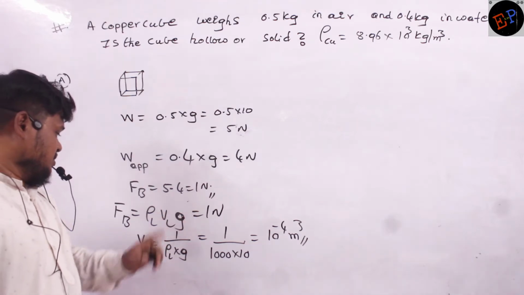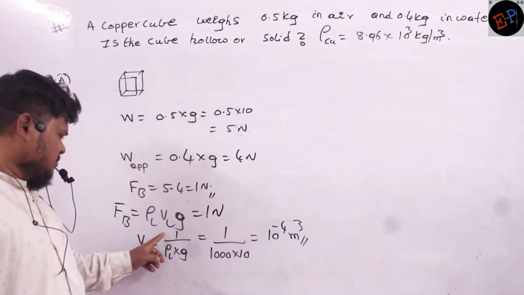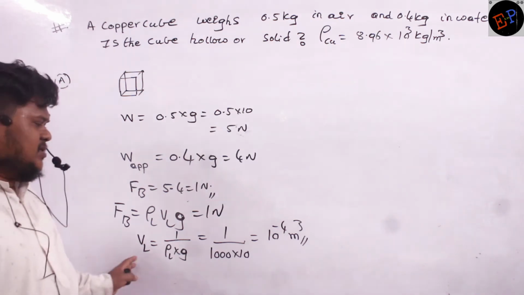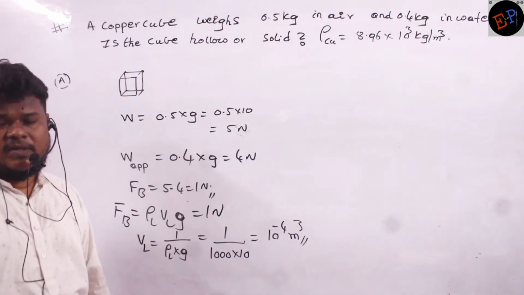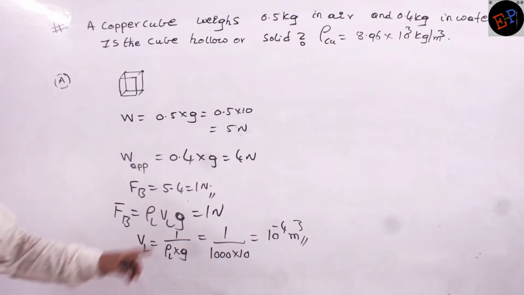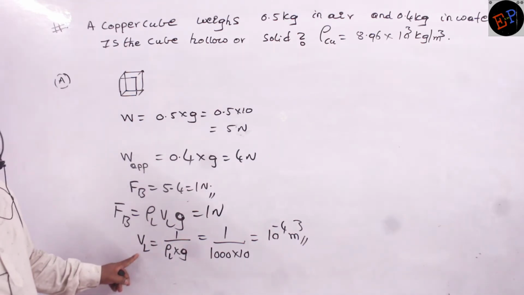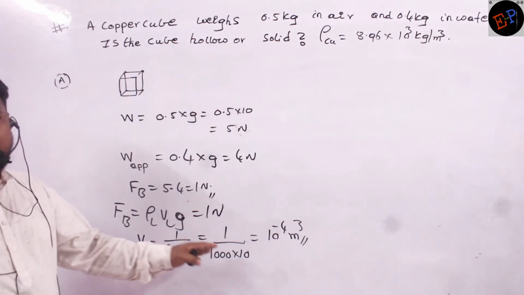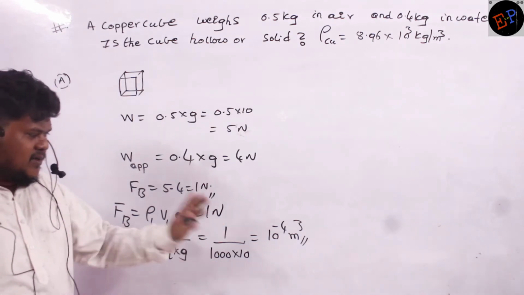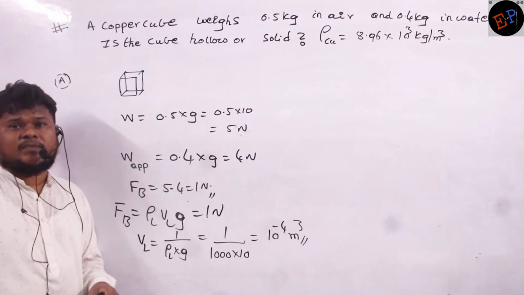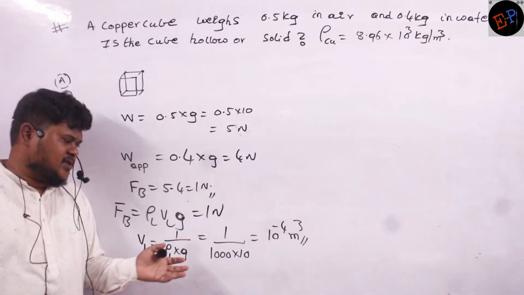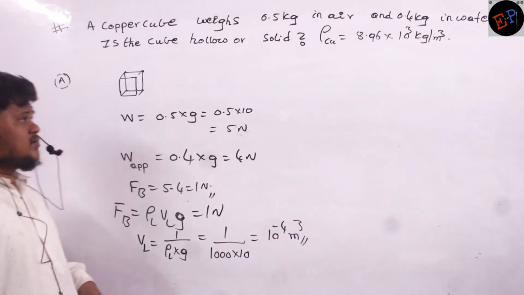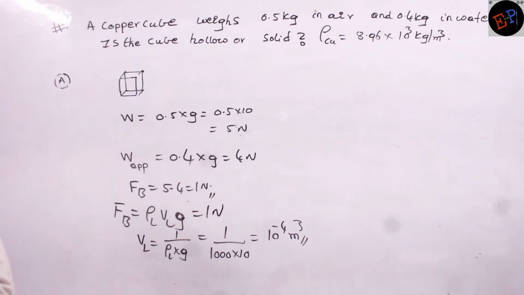Rho L V L g is 1 Newton, so V L is equal to 1 by rho L into g, which is 10 power minus 4 meter cube. This is the volume of this body. Which volume? V L means volume of liquid displaced, and volume of liquid displaced is nothing but the actual volume of the body. Are you able to understand? So first of all, make note up to here.